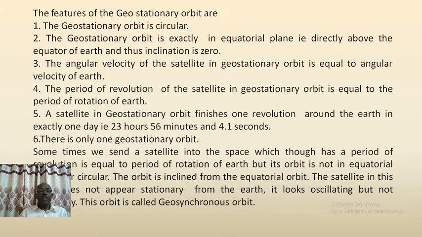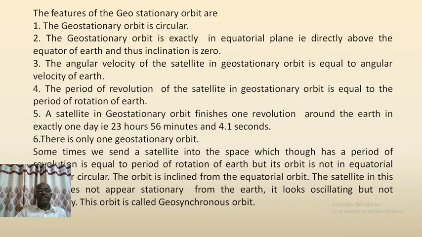The period of revolution of the satellite in geostationary orbit is equal to the period of rotation of Earth. A satellite in geostationary orbit finishes one revolution around the Earth in exactly 1 day, that is 23 hours, 56 minutes and 4.1 seconds. There is only one geostationary orbit.